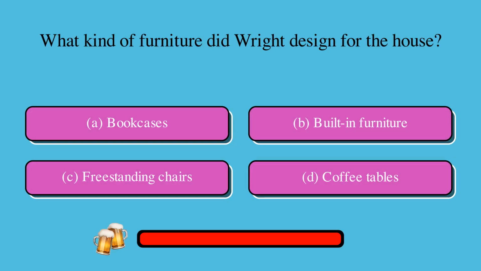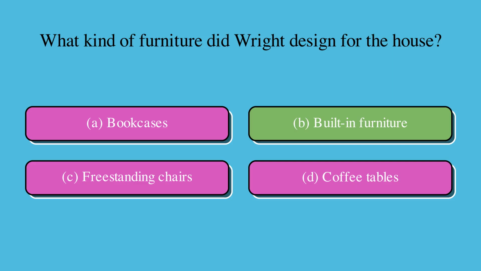What kind of furniture did Wright design for the house? Is it A. bookcases, B. built-in furniture, C. freestanding chairs, or D. coffee tables? The correct answer is B. built-in furniture.